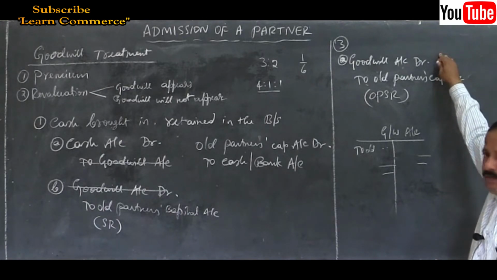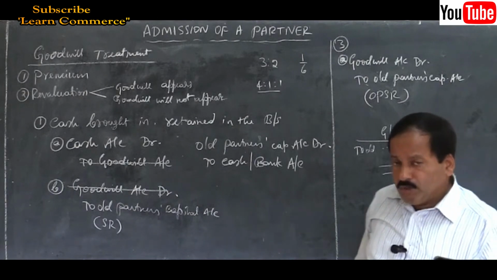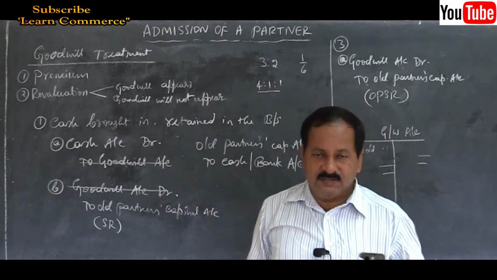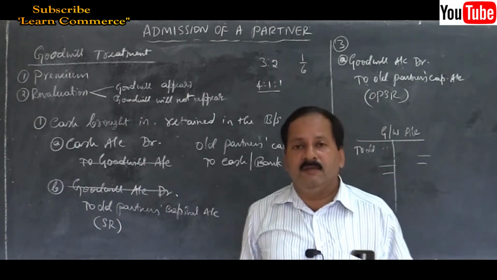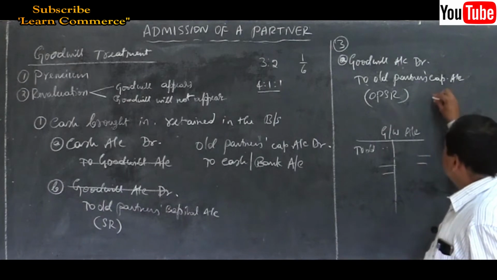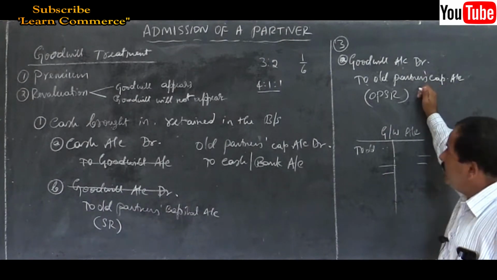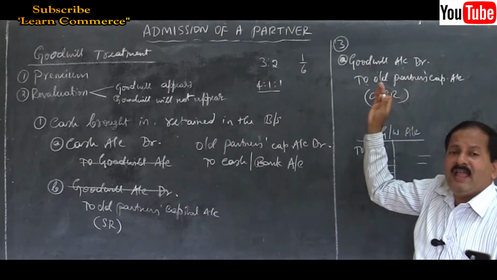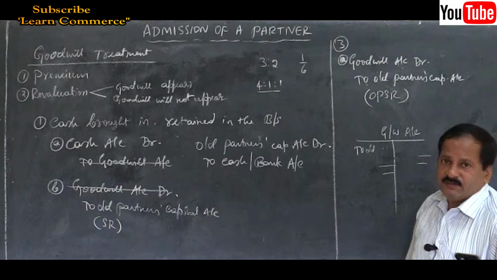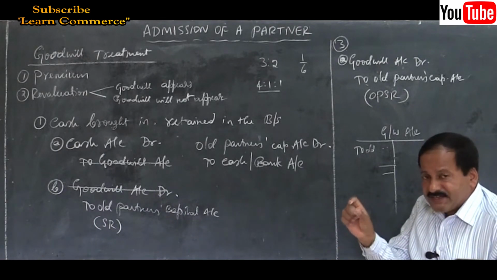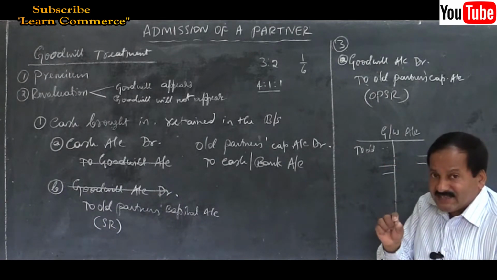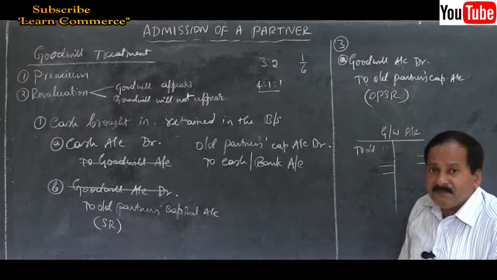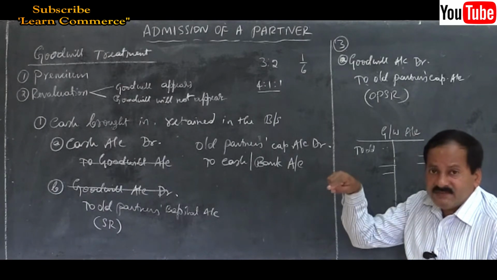Last method. There are many methods of treatment of goodwill, as many as 7 to 8, but only 4 methods are given for you. So very easy, only 4 methods are there. Under this, they will give an instruction like this: goodwill is to be created in the books of the firm and is to be written off. There will be one more small sentence, should be written off, or they will say goodwill should not remain in the books of the firm. The meaning is the same. Goodwill should not remain in the books of the firm means we have to write it off.